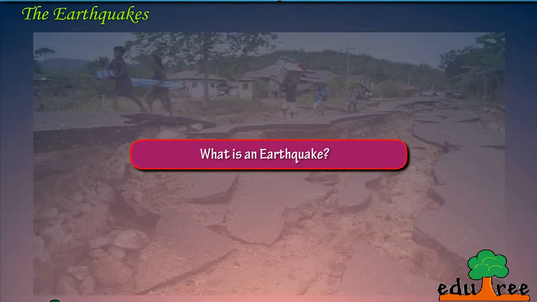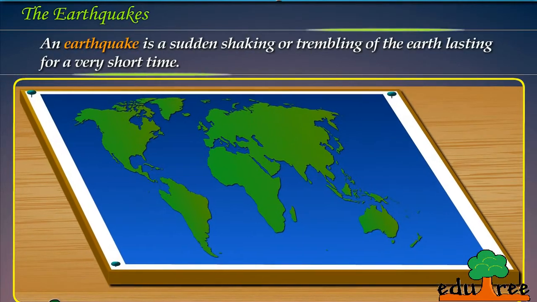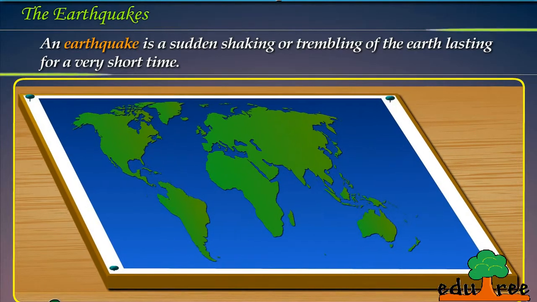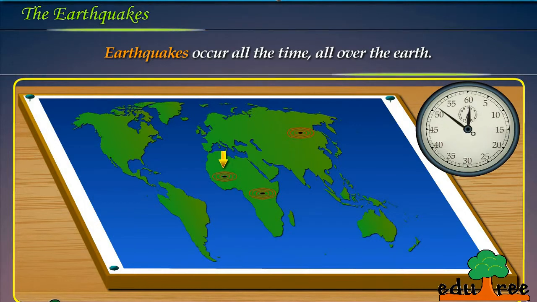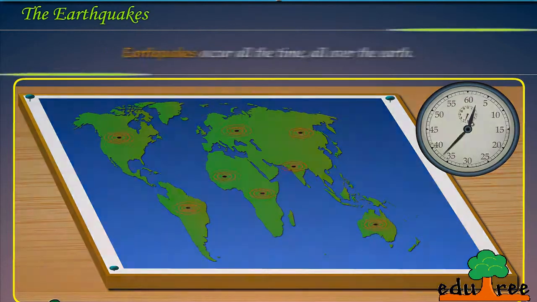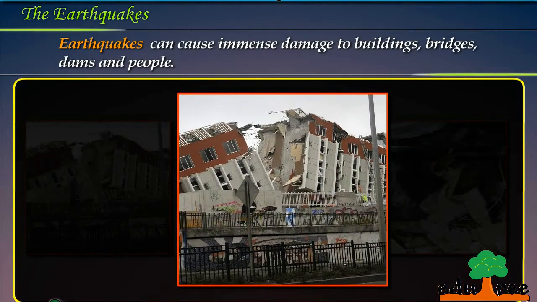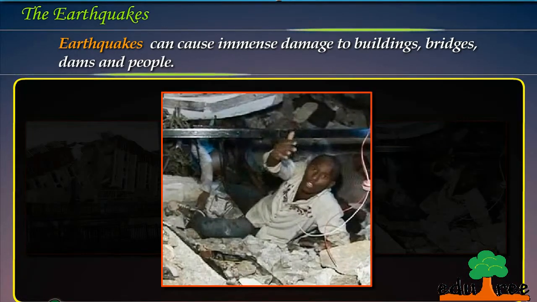Let's discuss. What is an earthquake? An earthquake is a sudden shaking or trembling of the earth lasting for a very short time. Earthquakes occur all the time, all over the earth. Earthquakes can cause immense damage to buildings, bridges, dams, and people.